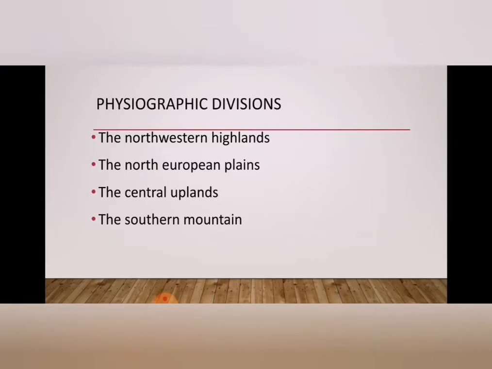Actually, Europe is a large peninsula of the Asiatic land mass. I told you what a peninsula is. A peninsula is surrounded by water on three sides. It has numerous peninsulas such as Scandinavia, Iberian, Jutland, Balkan Peninsula, etc. Thus, very often Europe is known as the peninsula of peninsulas.